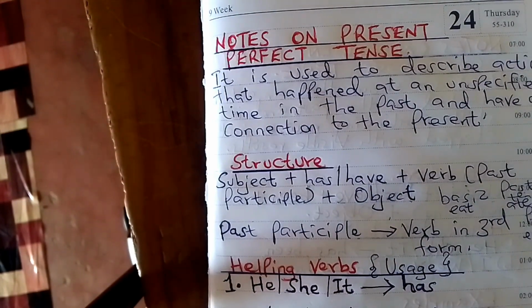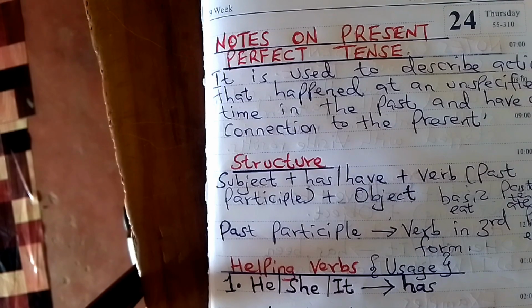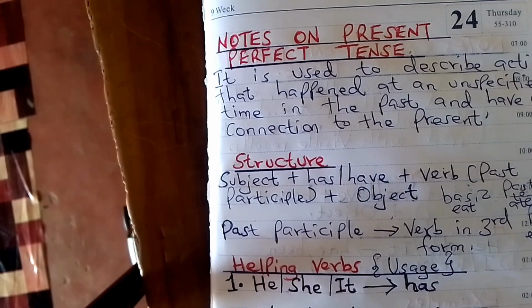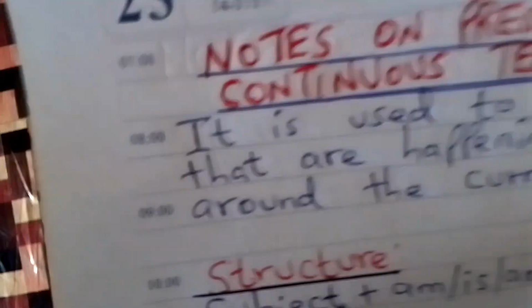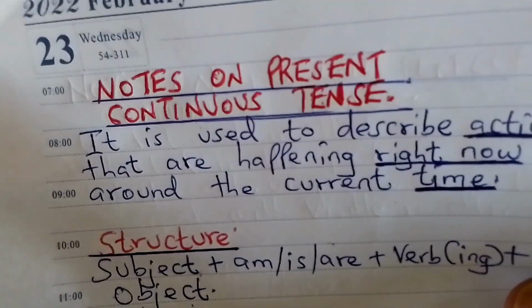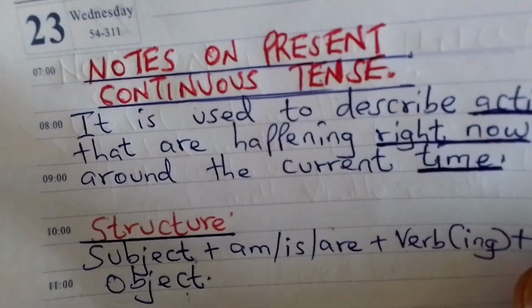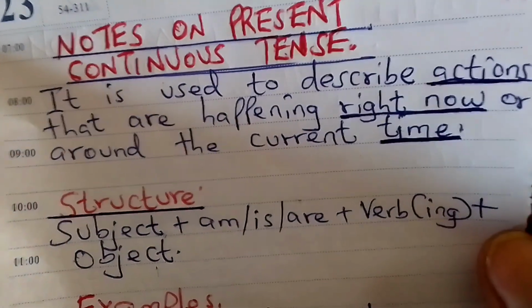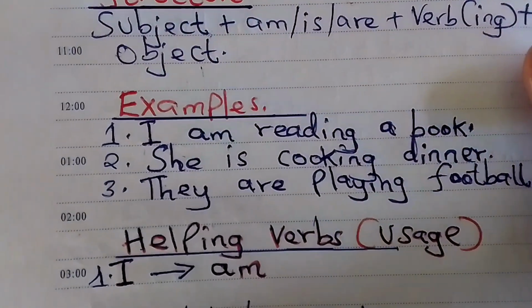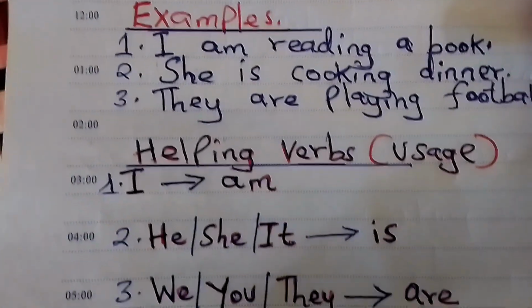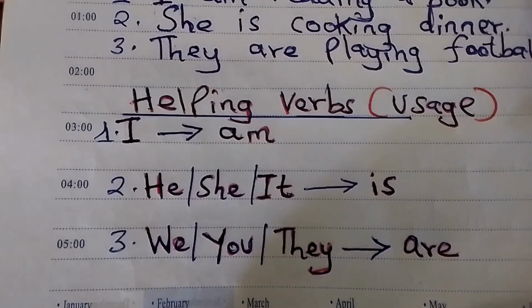So we are going now to join the present continuous tense with the present perfect to form present perfect continuous tense. So we're going to join now this present continuous tense. You can check. I think they're also very clear. That is present continuous. I think you can get it clearly.